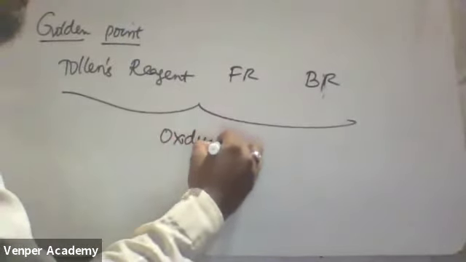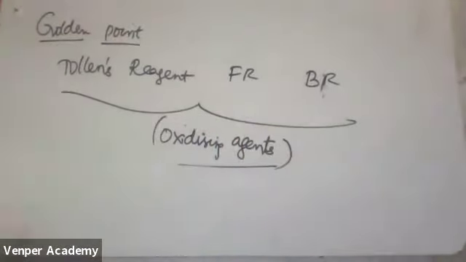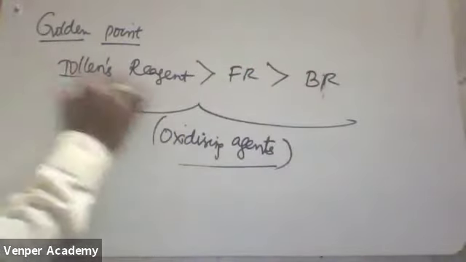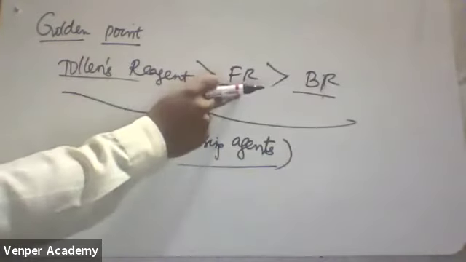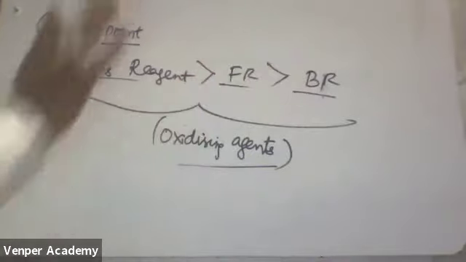Obviously, these are oxidizing agents. Important thing is which one is the stronger oxidizing agent? Tollens reagent is a stronger oxidizing agent compared to Fehling's reagent. Fehling's reagent is a stronger oxidizing agent compared to Benedict's reagent.